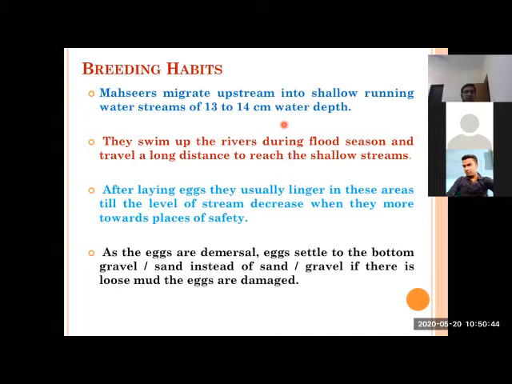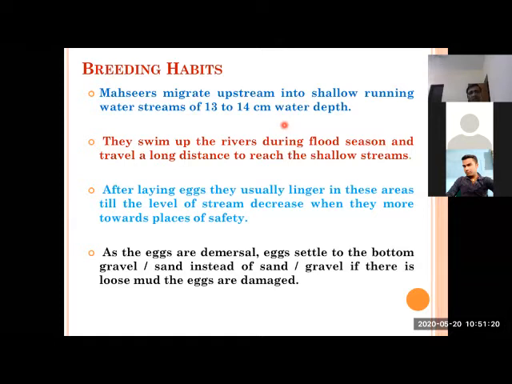Normally, when they spawn in the shallow upstream areas of the stream, they linger in that area for longer periods, and until the water recedes, they stay there. This is very typical, because in that area they get plenty of feed in the smaller areas and lower streams, and their babies are there. They normally try to stay for a longer time in upper areas.